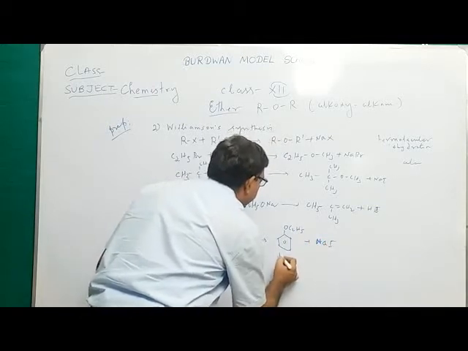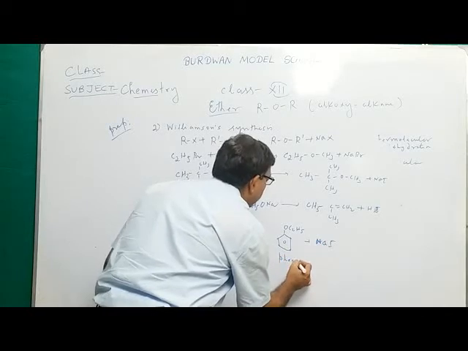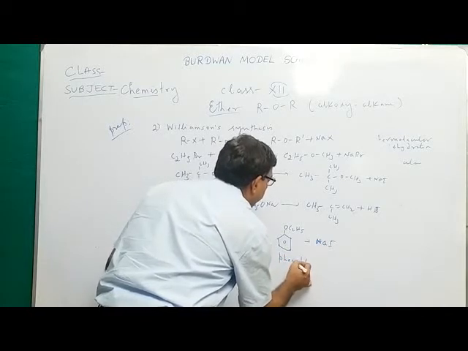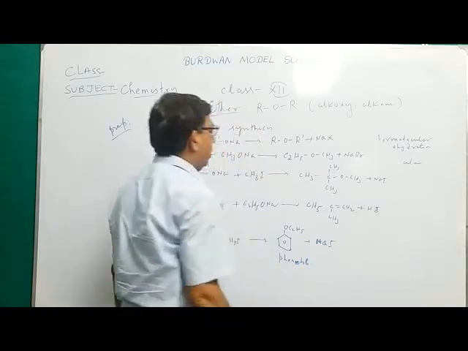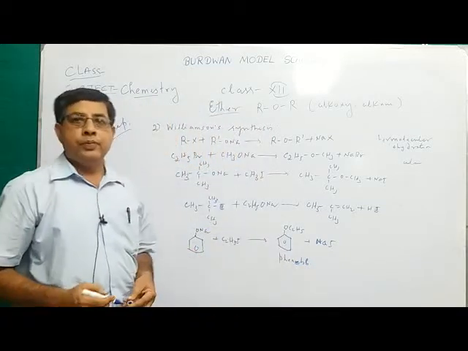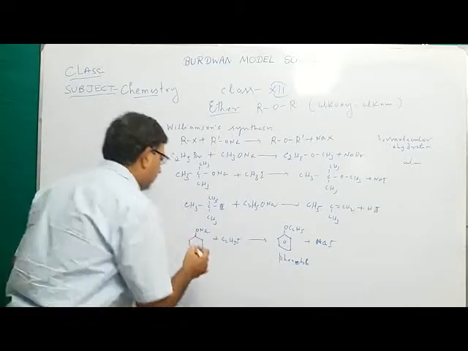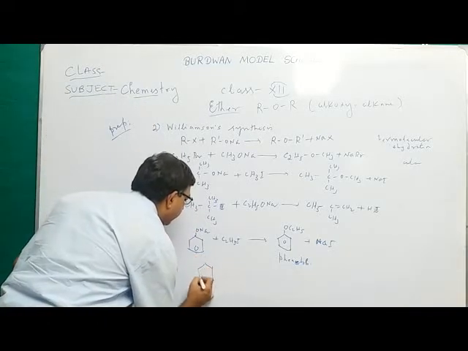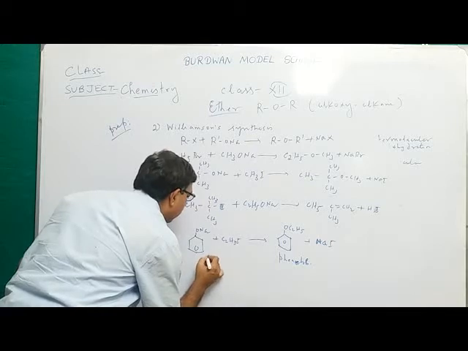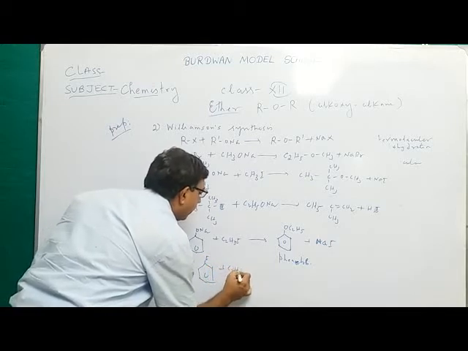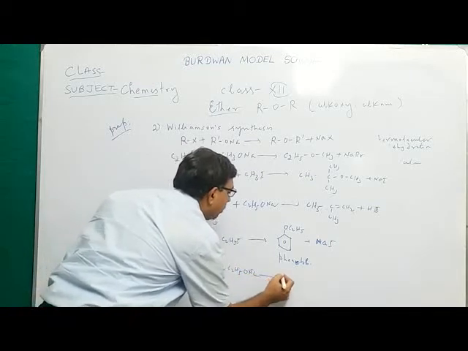This is known as phenetole. Remember phenetole, the common name, or it is called phenyl ethyl ether. But if you take the opposite, aryl halide plus alkoxide ONa, no reaction.